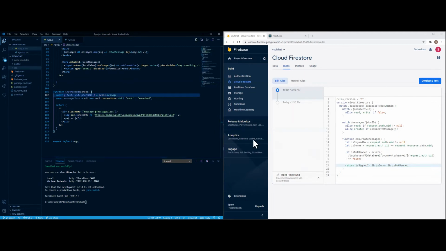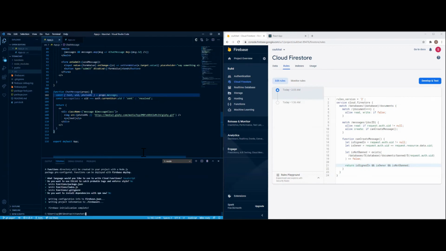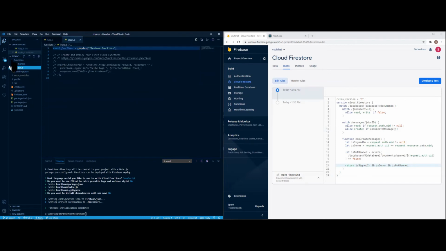So for a lot of you guys, all you have to do is do firebase init, and there's going to be like seven options for this, which contain all these options basically. We're just going to do the one for functions. So functions. From there, it's going to create a folder. So press Y, click JavaScript, say no, and no. So you can install the dependencies on npm if you want, but it's going to take forever for that portion. And under here, you're going to be given a gitignore, index.js, package.json, etc.